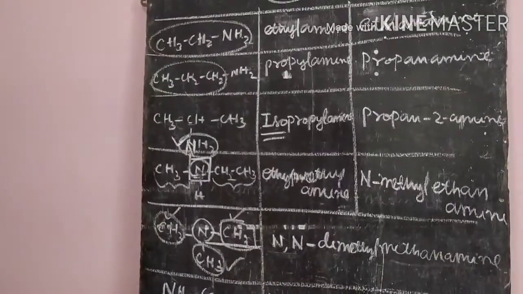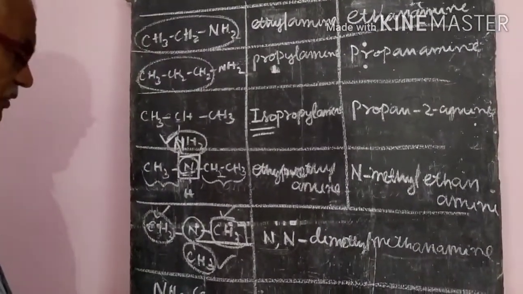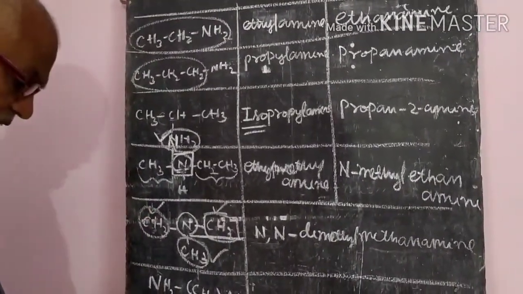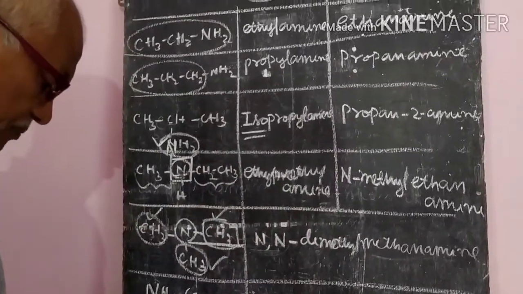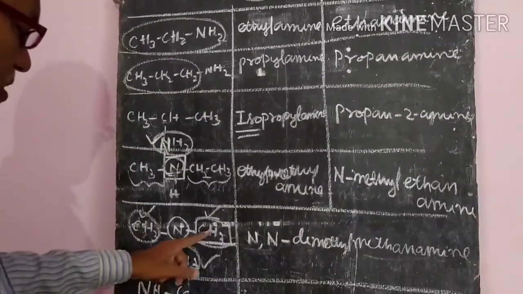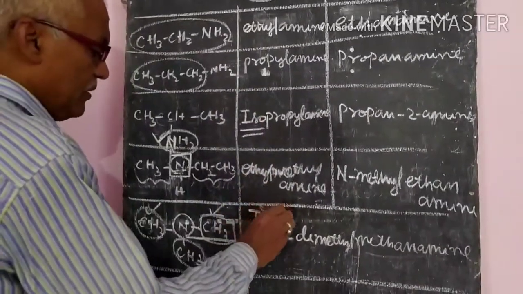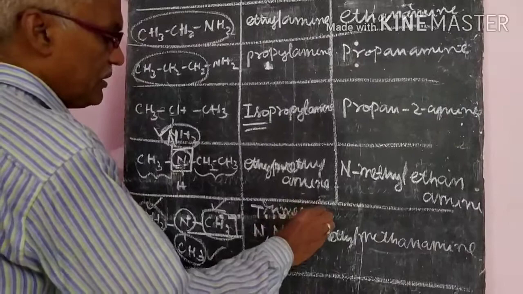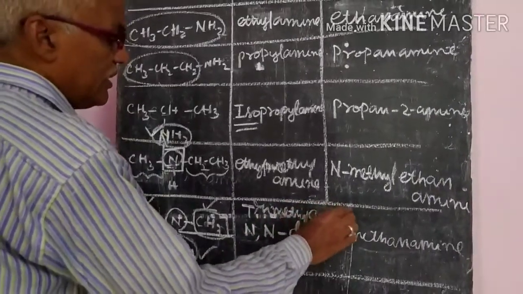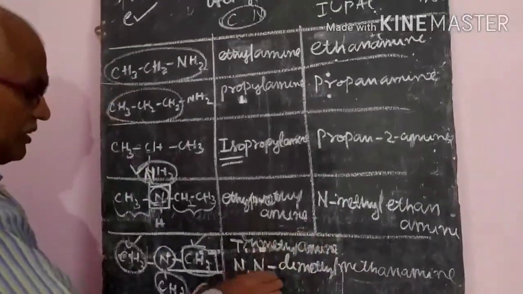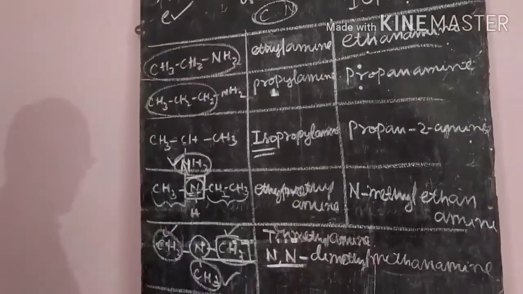So N,N-dimethyl methanamine. But in this one, how to write the name? Simple. How many methyl groups are there? 3 methyl groups are there, so in the common name, trimethylamine. Trimethylamine. So like this, the common name will be there, but in the IUPAC nomenclature you should learn it.